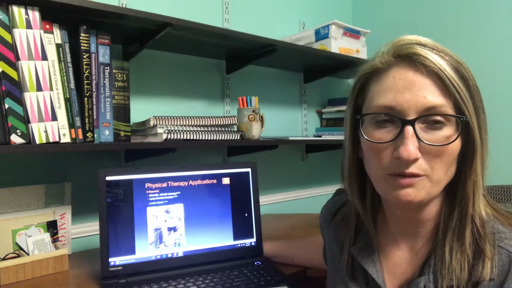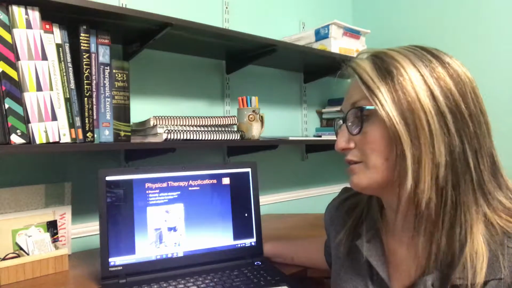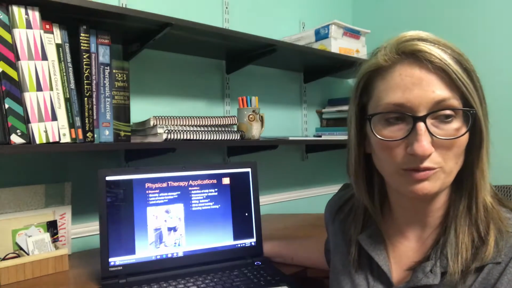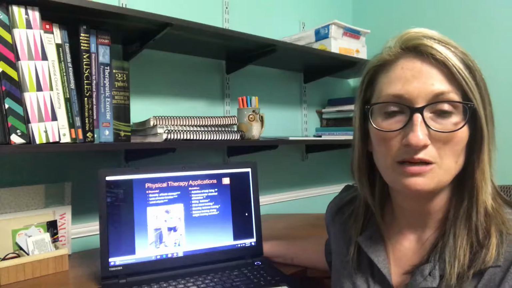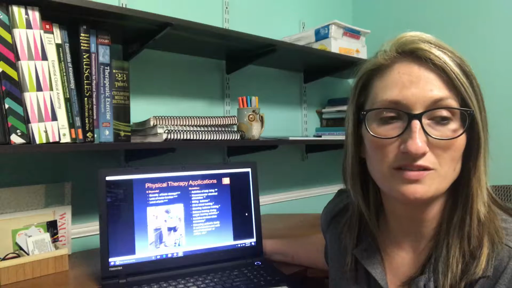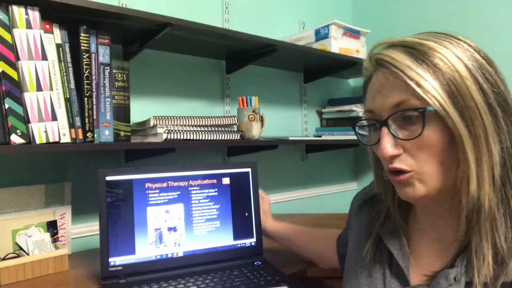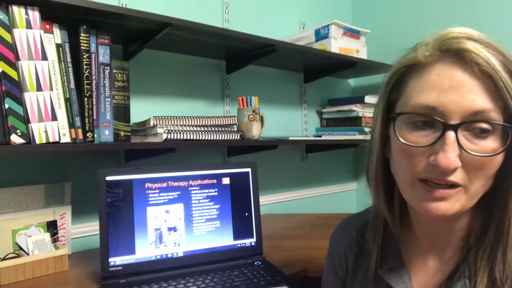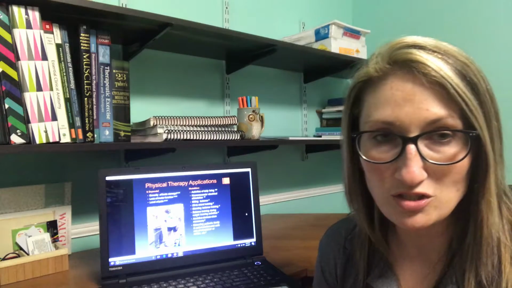Our physical therapy applications, I'm just going to talk about what they would be post-stroke, because at least as far as our research, that's most commonly how it would apply to us. It depends on the severity of the brain damage from the stroke, where we would start with our modalities, how much loss of motor function there is, the level of pain, the patient's strength. The goal of our modalities being to return to the activities of daily living and have our patient be as independent as possible. So some of the things we might see are neuromuscular electrical stimulation.